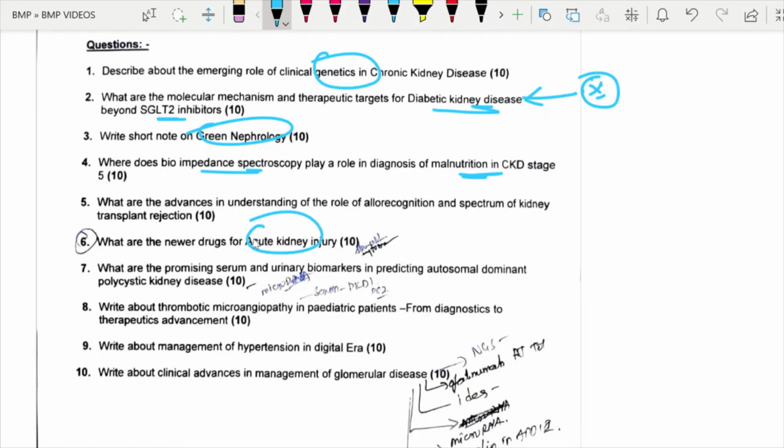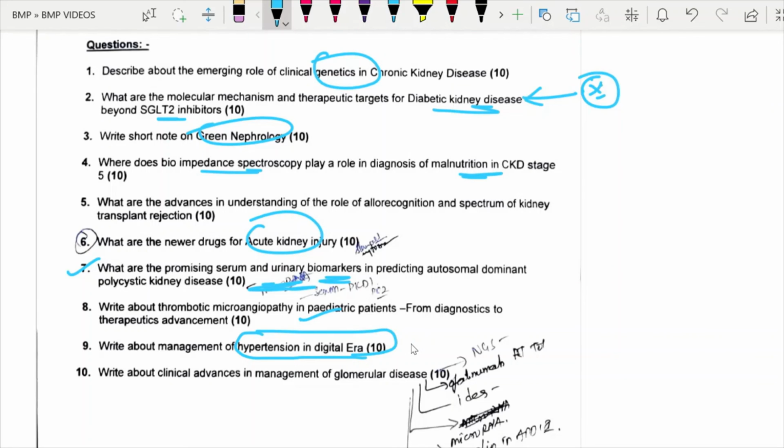Newer drugs in AKI, and regarding again the biomarkers in predicting ADPKD. This question is probably a bit difficult because they are asking for a specific urinary and serum biomarker in ADPKD. TMA in pediatric patients. This one is somewhat a recent question.